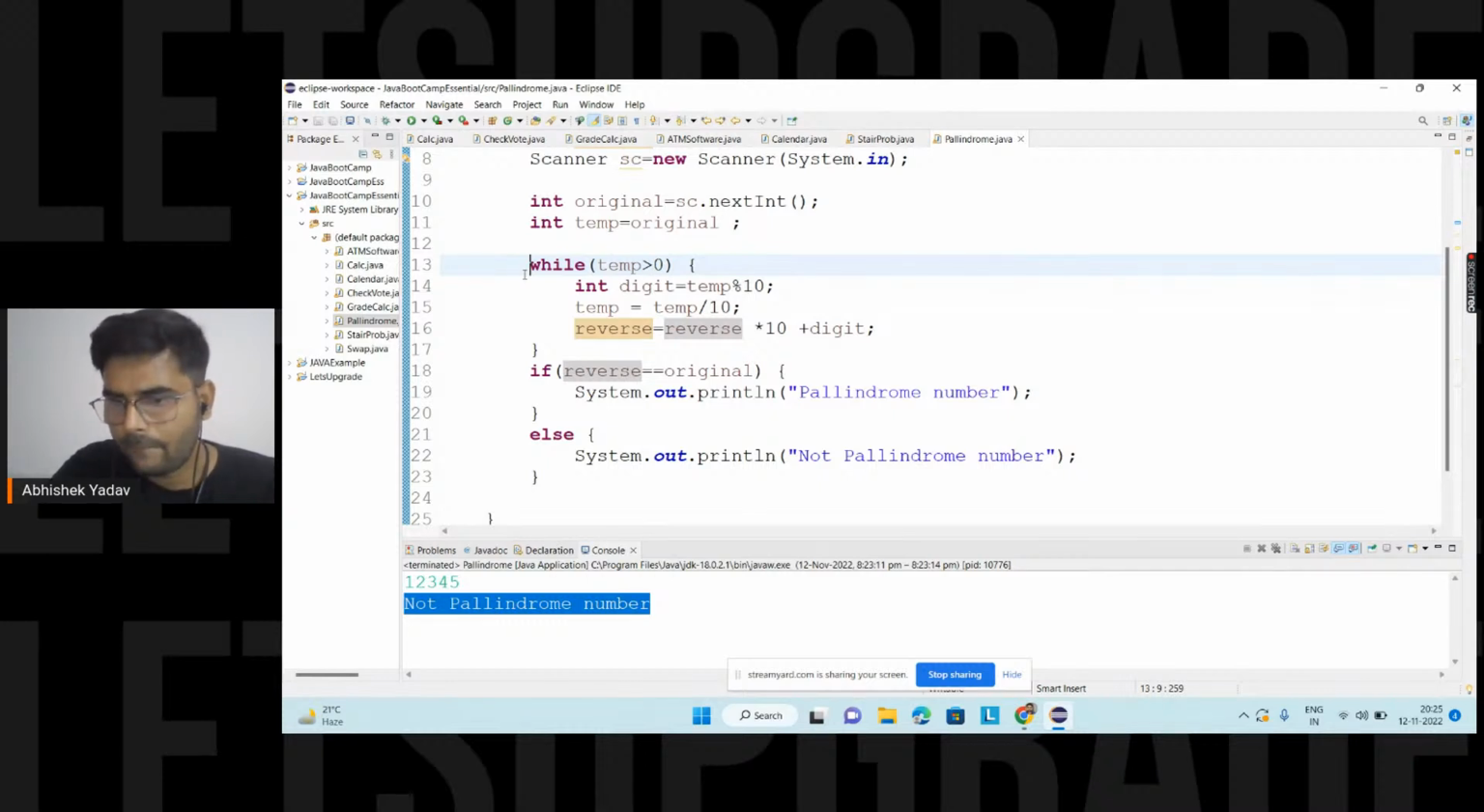So apart from that, do you guys have any doubt? Please write in the chat, right? So you have to write your code in such a way that you are using minimum space and you are using less time.